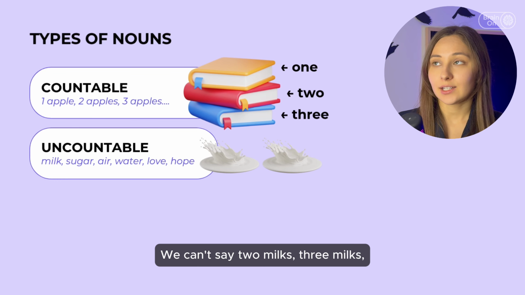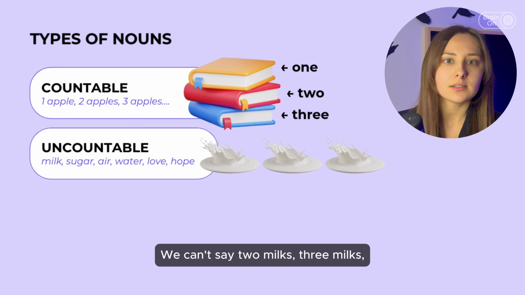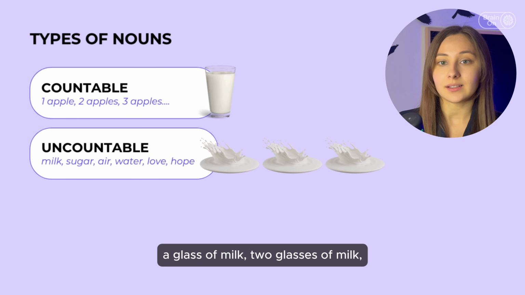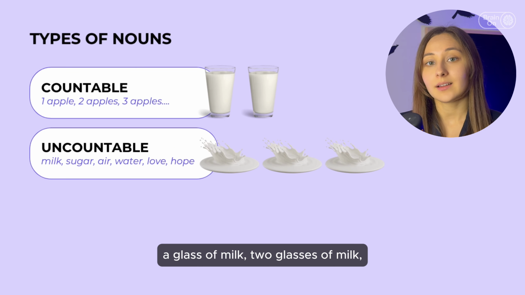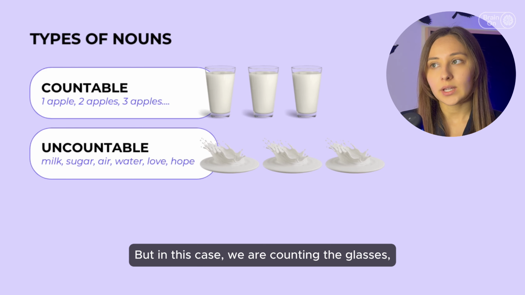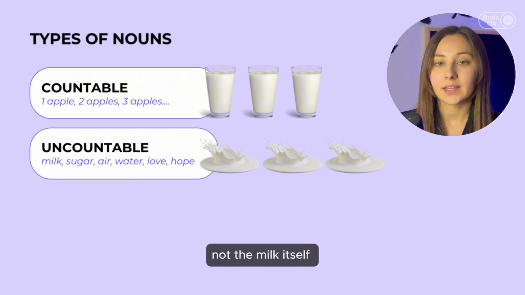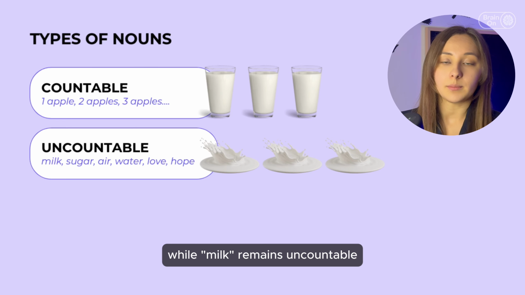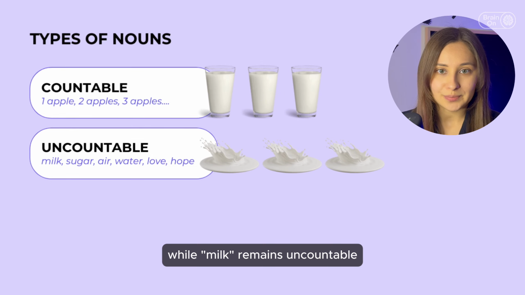We can't say 2 milks, 3 milks, 4 milks, but we can say a glass of milk, 2 glasses of milk, 3 glasses of milk. But in this case, we are counting the glasses, not the milk itself. The word glass is a countable noun, while milk remains uncountable.